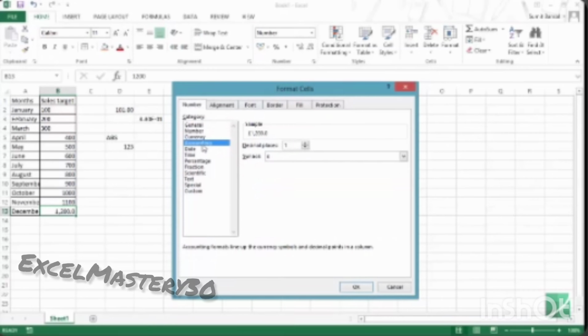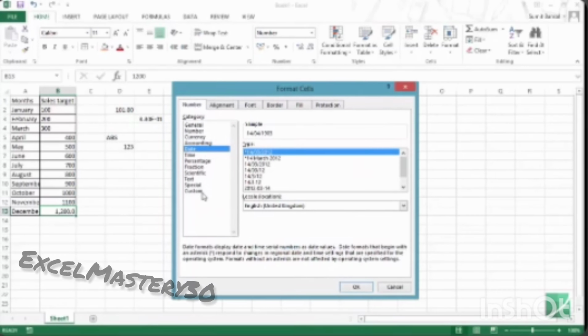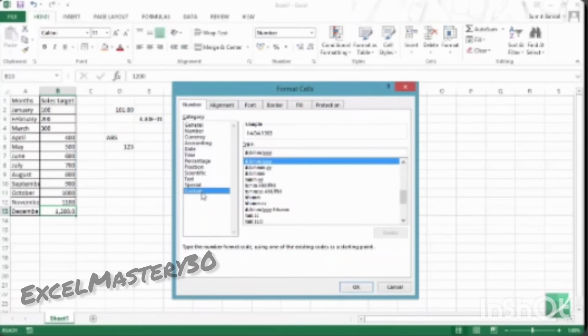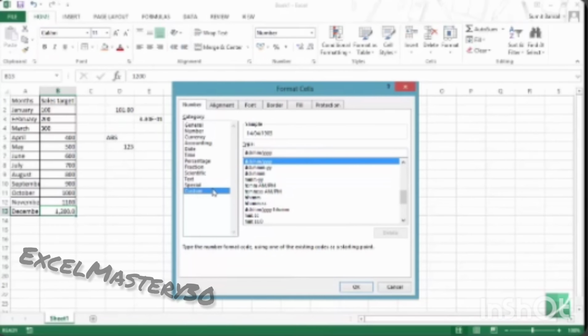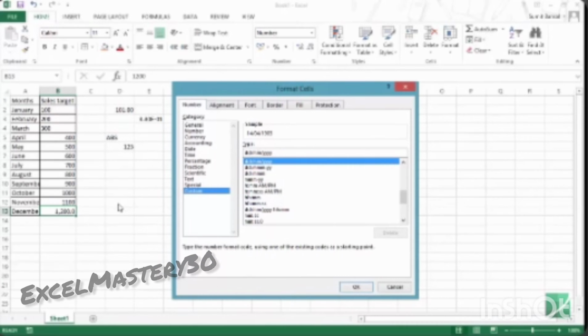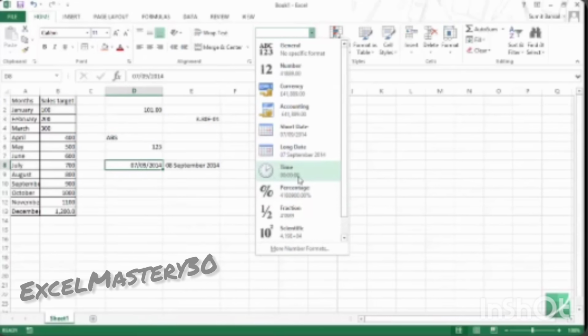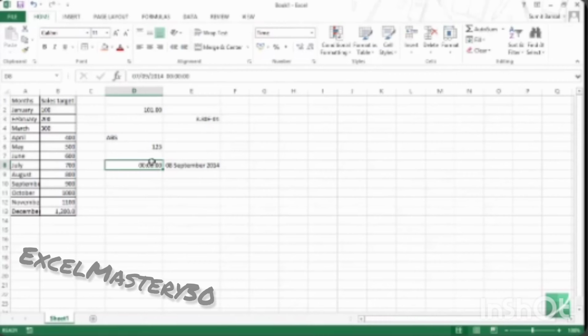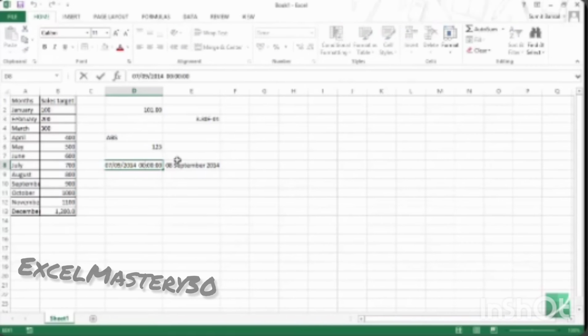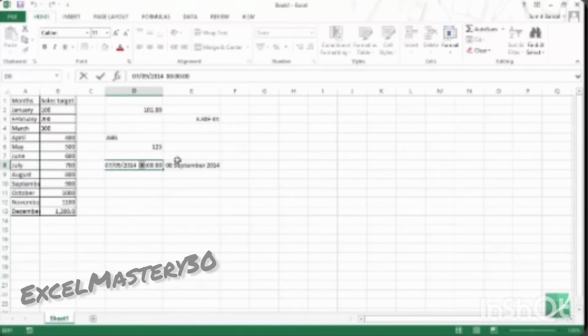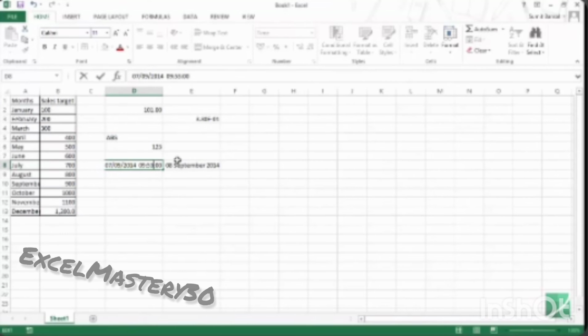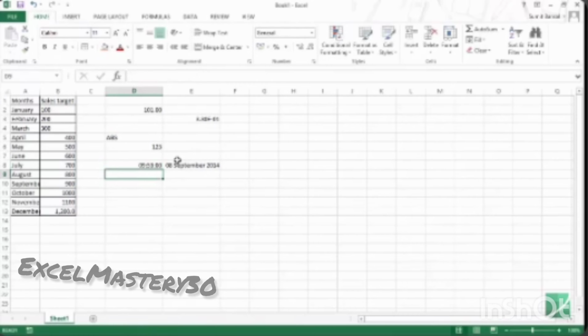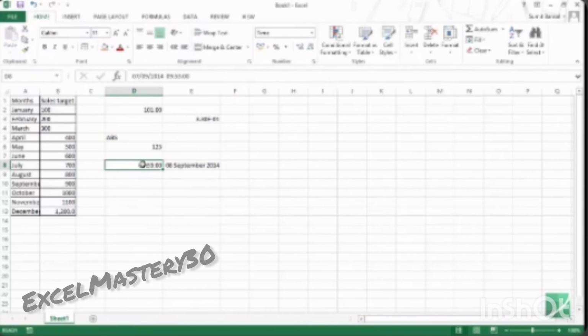Similarly, you have all these currency, accounting, date formats, and you also have custom number format. This is where you get the most control in custom number formatting in Excel. You can specify a code, and that code would change the way your value looks in Excel. I have not entered any time here, but in case I do, for example, as of now it is 9:53 here in India where I am recording this video. So I enter 9:53:00 and I say AM. As soon as I hit enter, you can see that it is now displaying the time.